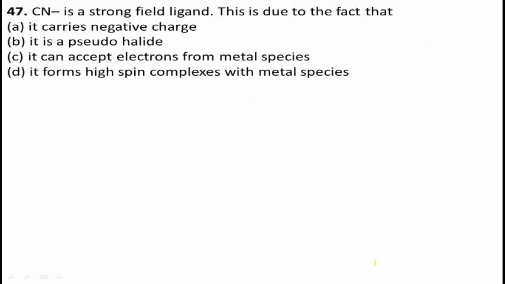Question number 47. CN- is a strong field ligand. This is due to the fact that, see question once again, CN- ion is a strong field ligand. This is due to the fact that option A, it carries negative charge. Option B, it is a pseudo halide. Option C, it can accept electrons from metal species. Option D, it forms high spin complexes with metal species.